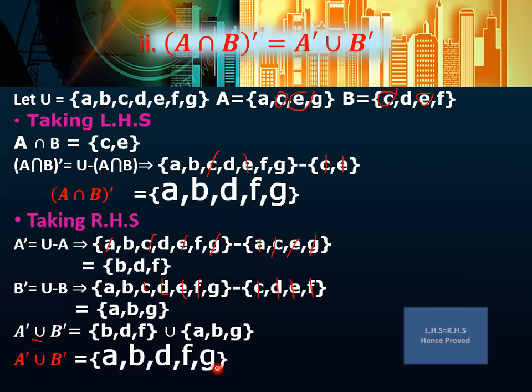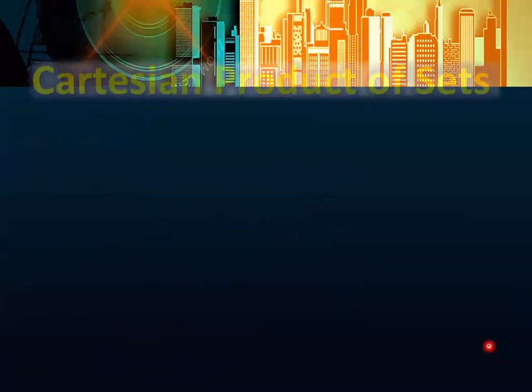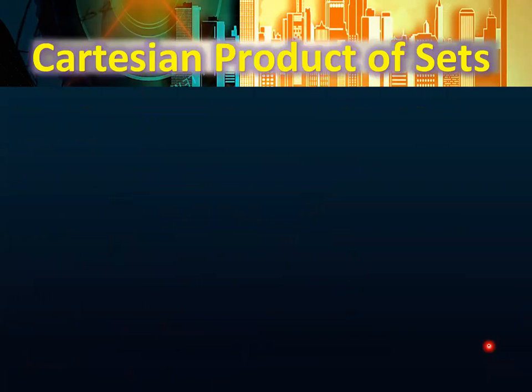So what you have proved here: this is your left hand side, which is equal to A, B, D, F, G, and right hand side is equal to A, B, D, F, G. So left hand side is equal to right hand side. So you have proved that. Okay, so in De Morgan's law, what you have to do is prove the given laws. Now let us move towards our next topic, the Cartesian product of sets.